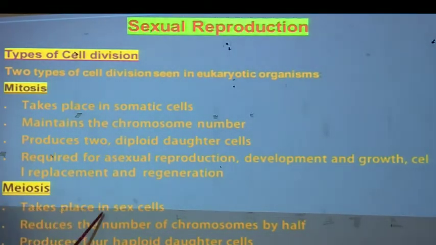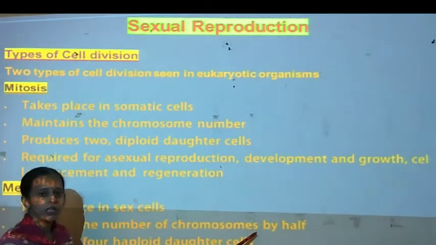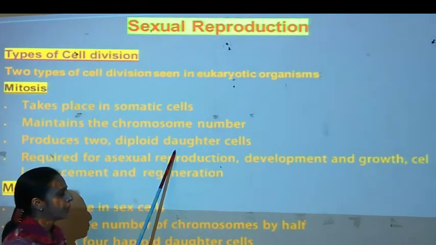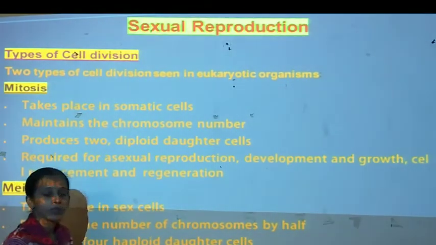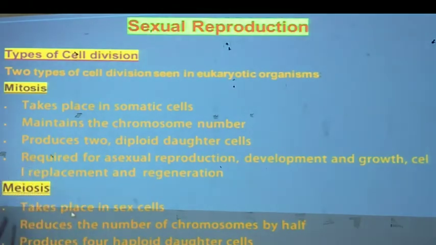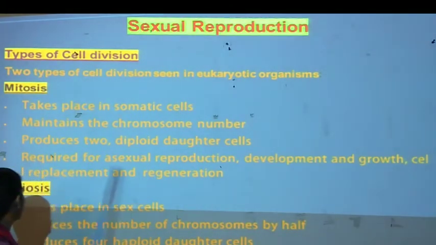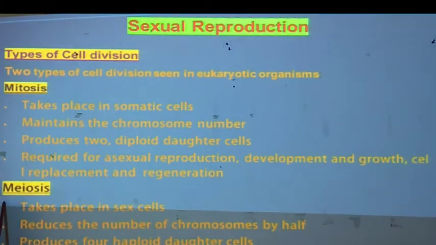Meiosis takes place in the sex cells, meaning sperm cell and egg cell. It reduces the number of chromosomes by half, that is n. Here 2n is diploid, and here n means a haploid cell is produced. It produces 4 haploid daughter cells and it is required for sexual reproduction, that is gamete formation, in which meiosis type of cell division occurs.